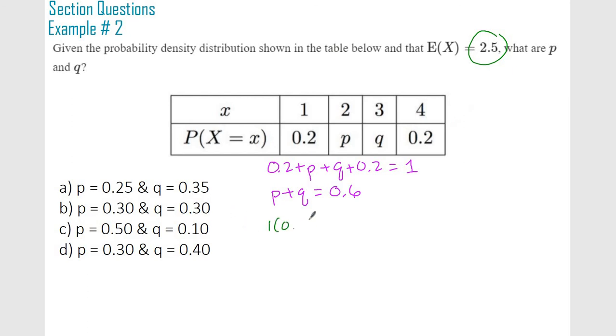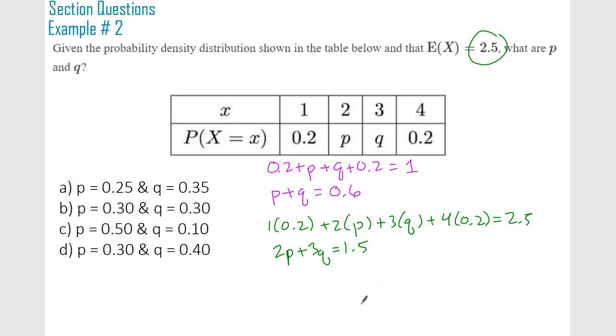So 1 times 0.2 plus 2 times p plus 3 times q plus 4 times 0.2 must equal 2.5. So 2p plus 3q, once you solve that, equals 1.5. So now it's just a system of equations. You can use your calculator, substitution, elimination, graphing, whatever. When you solve that, you get B.